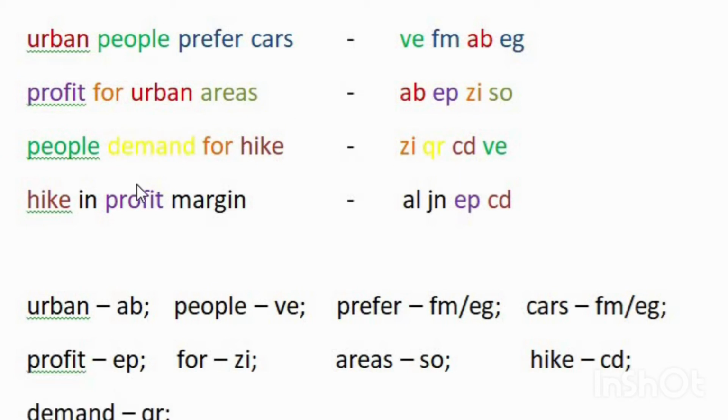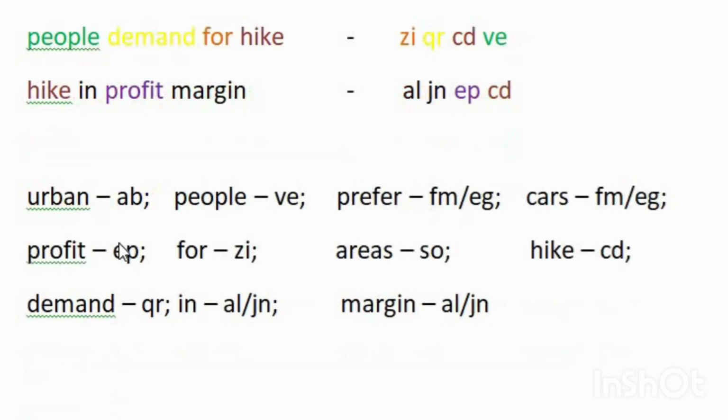Now there are only two words remaining, and they are present in the fourth line: in and margin. And there are only two codes remaining, also in the fourth line: AL and JN. That means the code for in is either AL or JN, and the code for margin is also either AL or JN. So we got the codes for each word. Now we can answer the questions.